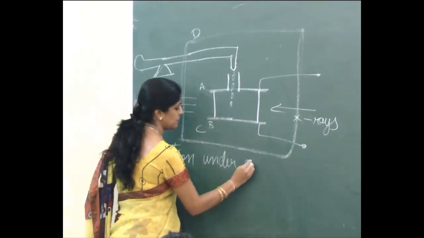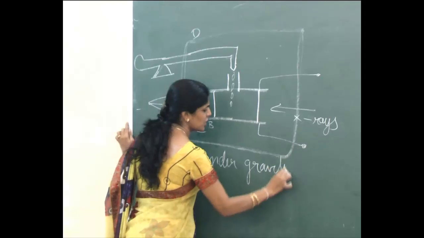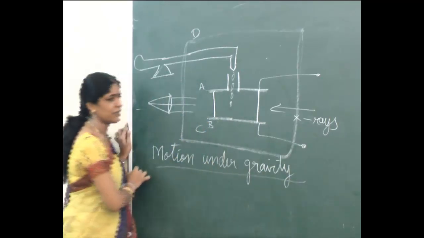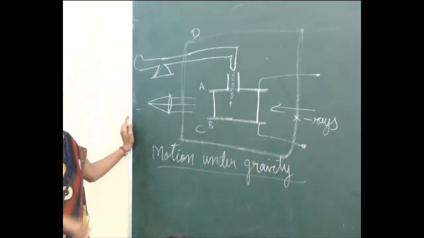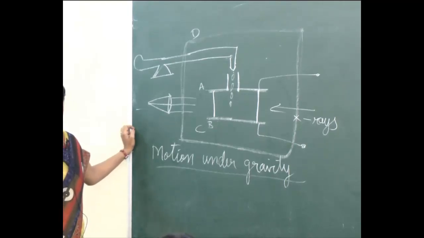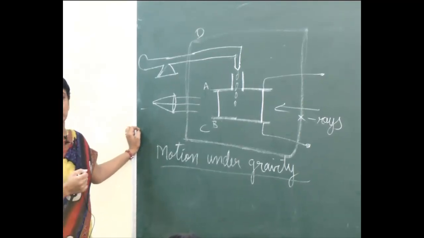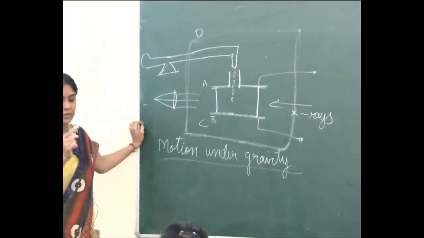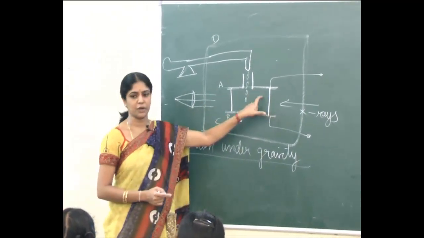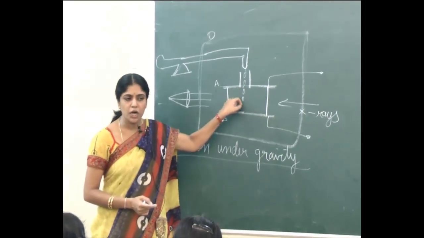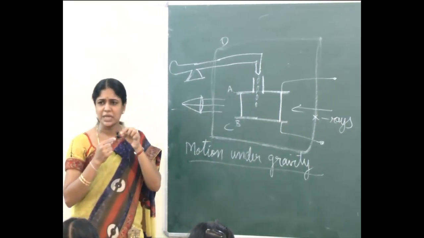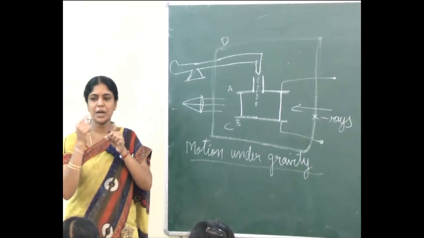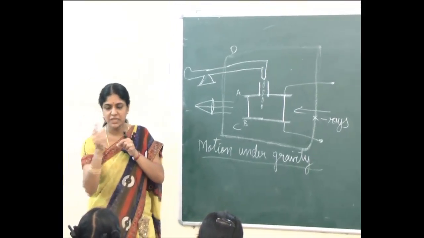Motion under gravity. When it moves, already in the 11th standard we studied what is meant by viscous force and what is meant by terminal velocity. Have you studied terminal velocity in 11th? What is meant by viscous force? Here a highly viscous liquid is moving inside the two metal plates, where I have dry air only. When it moves like this, it will experience some upward force. That upward force we call the viscous force.